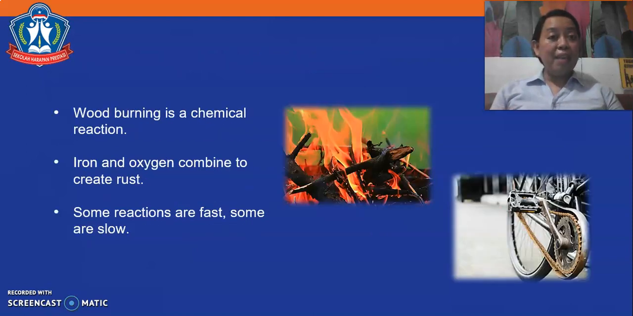Wood burning is a chemical reaction. Iron and oxygen combine to create rust. Some reactions are fast, some are slow.